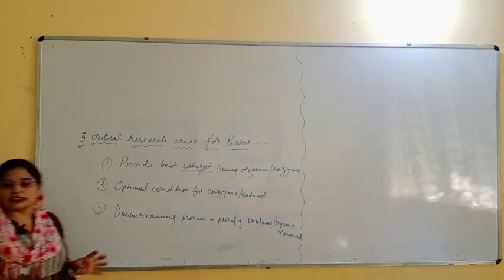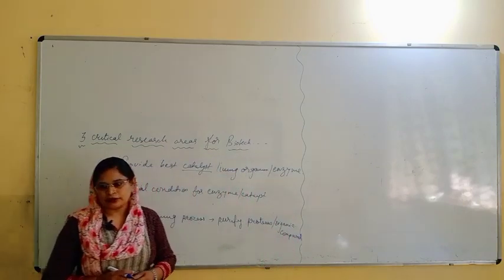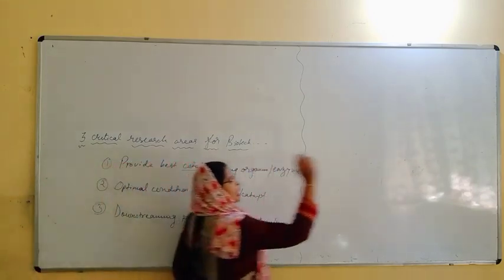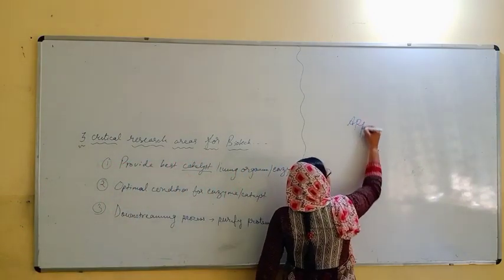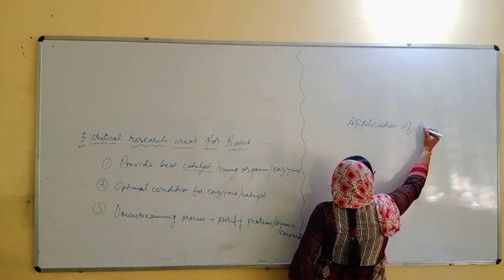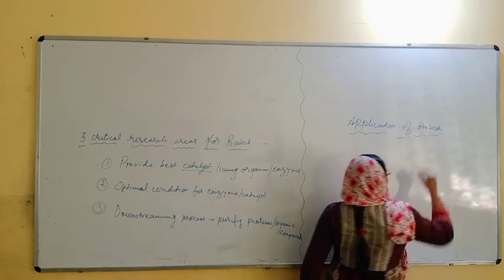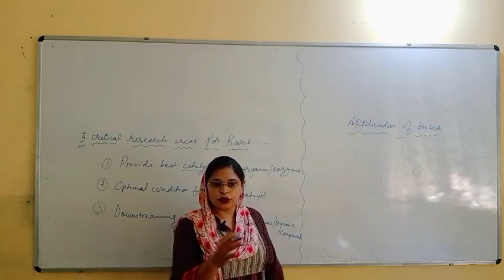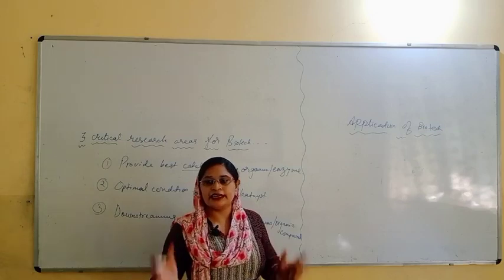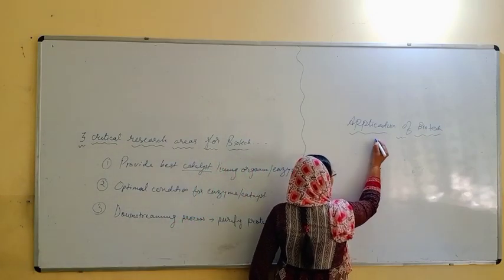Now I will give you the summary of the entire chapter. In that summary, we will go one by one. Let us say, applications of biotechnology. You have to just write down this topic, and how this whole chapter can be summarized into a table form. This is a very easy method by which you can remember this entire chapter in your mind.